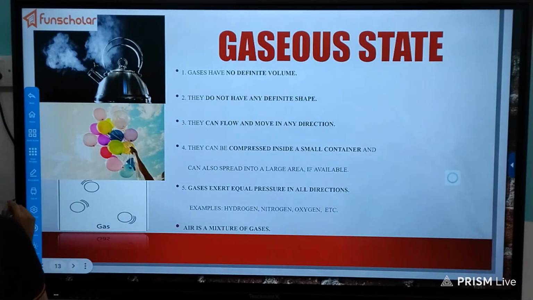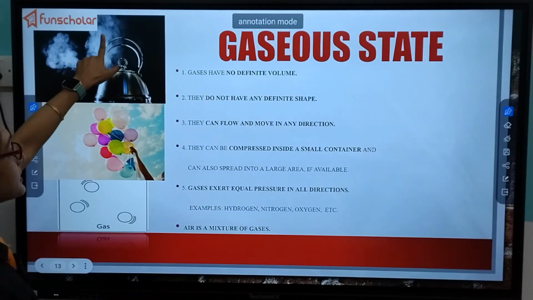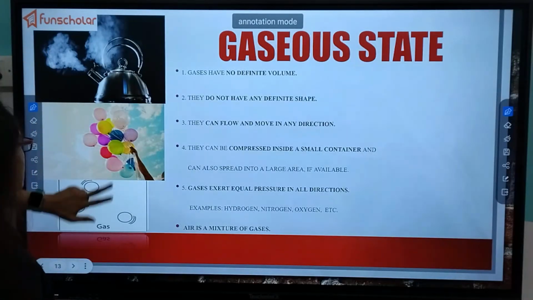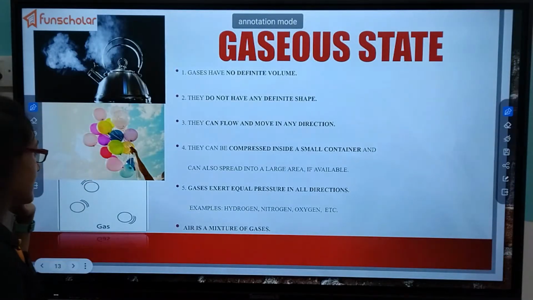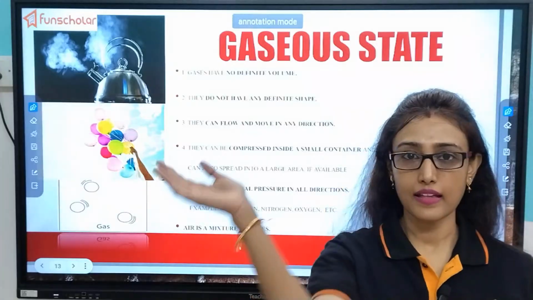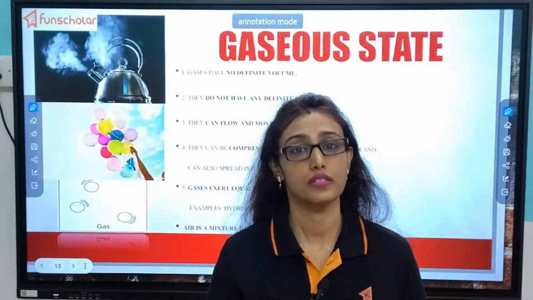Now, gas. See, steam is coming out. This is nothing but a form of gas. See, I have shown you a balloon that is filled with gas. Okay. So, what happens in case of gas? See, here we are breathing what? Gas. What? Oxygen.